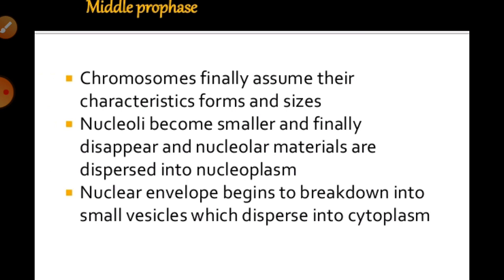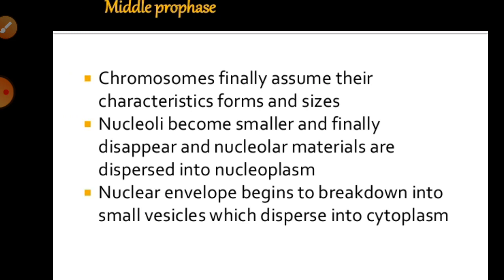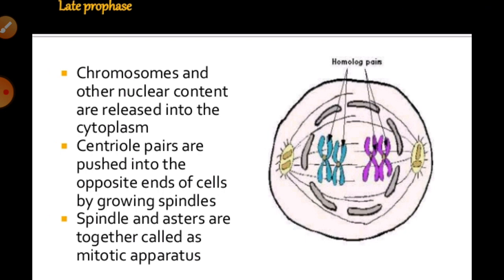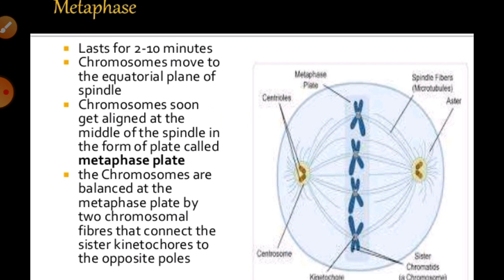Generally, in the last stage of prophase the nuclear envelope disappears, and that disappearance marks the end of prophase. In this way the total structure is formed, and the spindle and aster are together called the mitotic apparatus. They help in the development and changes of that particular condition.